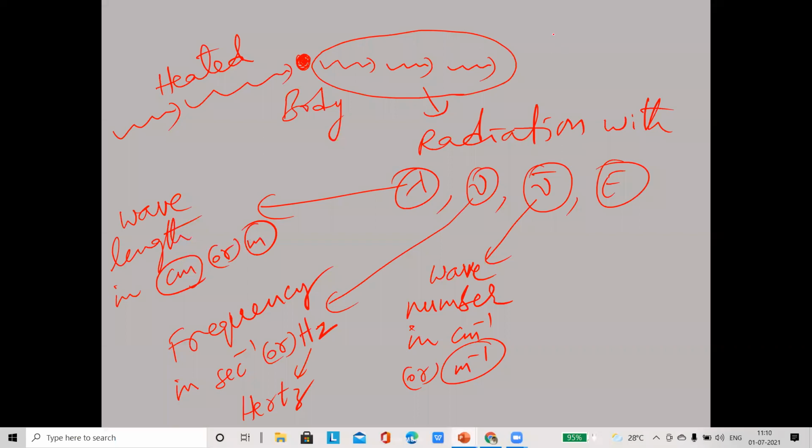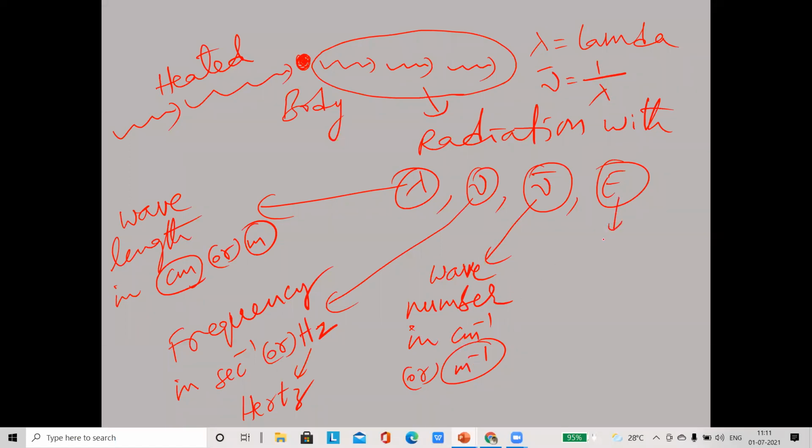So this symbol is called what? How to read? Lambda. So lambda is this symbol here. So here 1 by lambda is equal to nu bar. So nu bar means what? Not frequency, it is wave number. Wave number is equal to 1 by lambda. So nu bar is equal to 1 by lambda means 1 by centimeter, otherwise 1 by meter. So the wave number is measured in centimeter inverse or meter inverse.